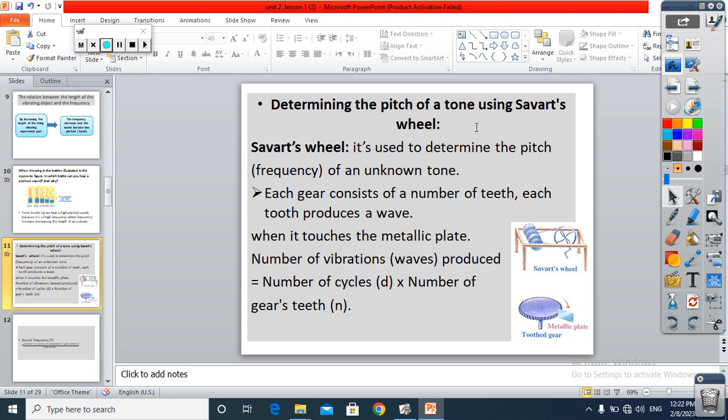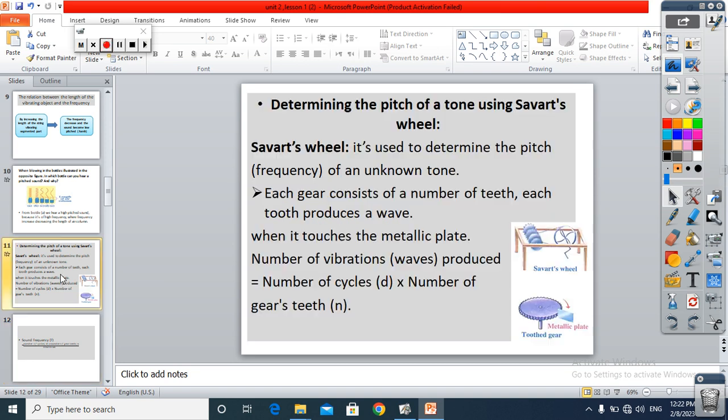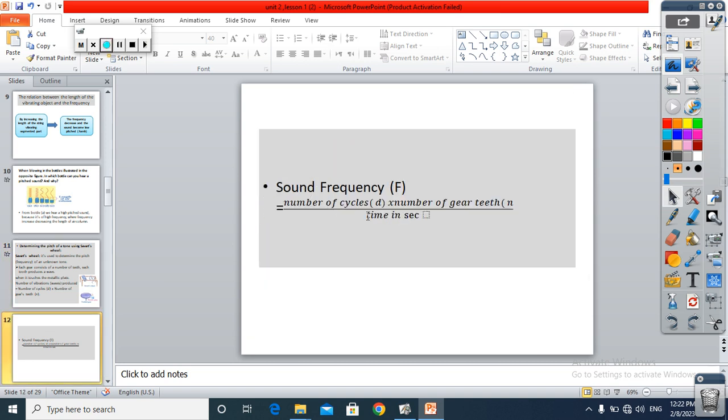Determine the pitch of a tune using the Savart wheel. It is used to determine the pitch frequency of an unknown tune. Each gear consists of a number of teeth. Each tooth produces a wave when it touches the metallic plate. The number of vibrations equals the number of cycles times the number of gear teeth, N. So sound frequency by the Savart wheel equals number of cycles times number of gear teeth divided by time in seconds.